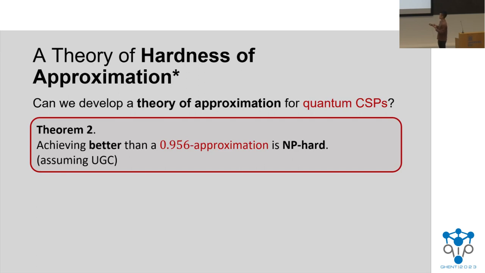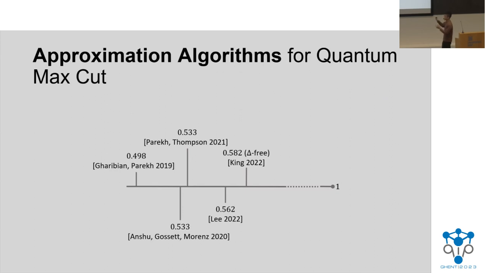But as you might notice, there's a significant gap between the approximation ratio that we have shown to be hard and the best possible. And again, this assumes our conjectured vector valued Borell's inequality. Sorry for the formatting. So where do we stand in this approximation picture?